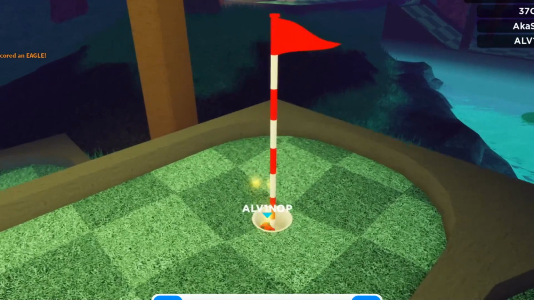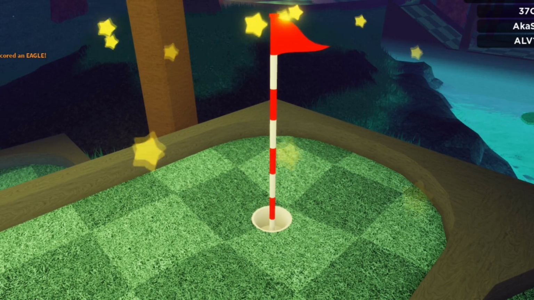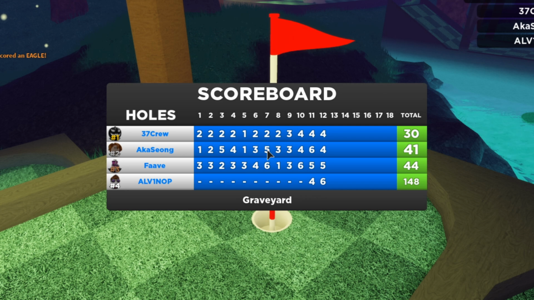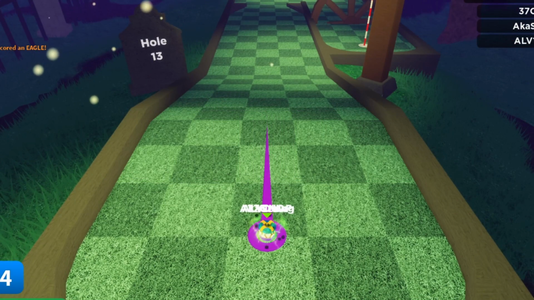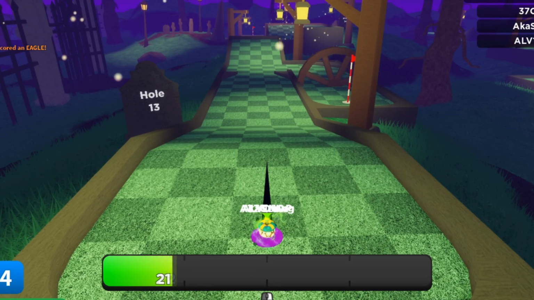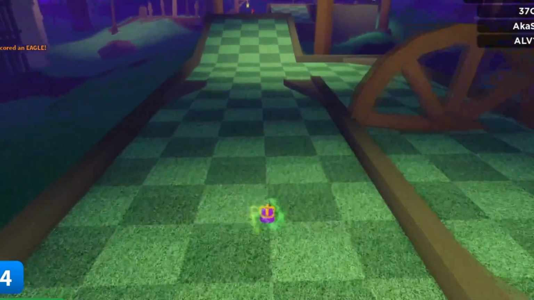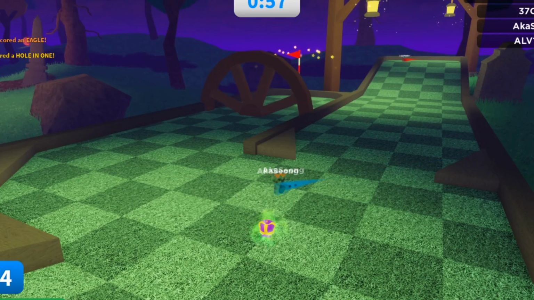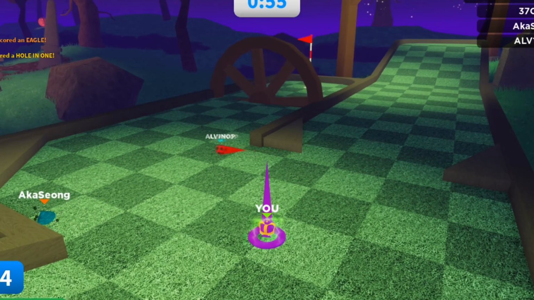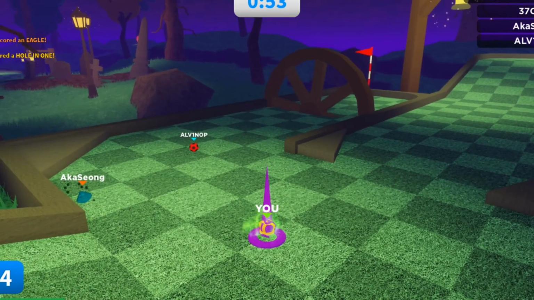But to be fair, it has been 13 years and things get rarer and go up over time, and this was the very first Sparkle Time Fedora ever made. Now people tend to prefer the other colors, but this is the one that started it all, the original. Now what do profile views have to do with this gift? Well, as you can see, this is the opened glittering gold gift of fame, and the Sparkle Time Fedora came out. Well, to get this gift for free, you had to have 1,337 profile views.